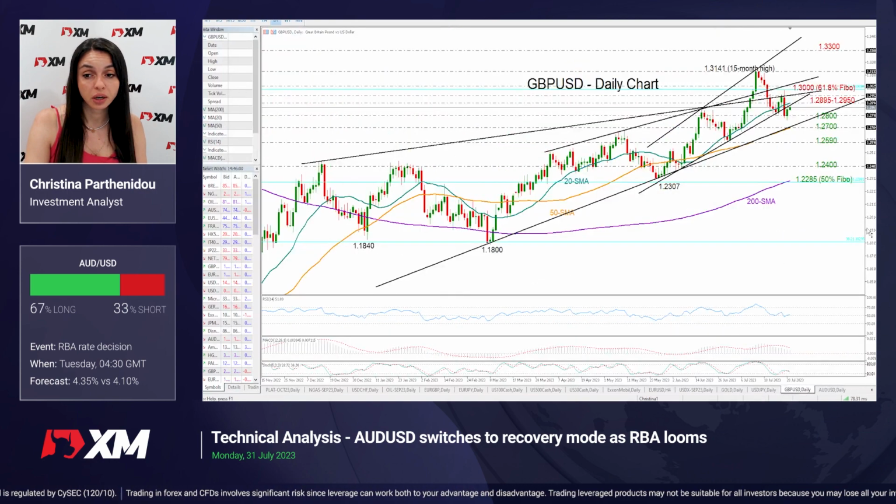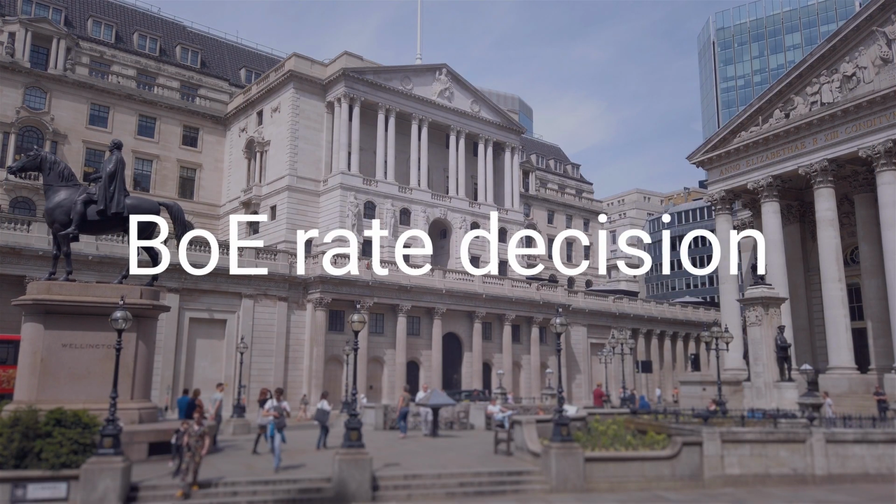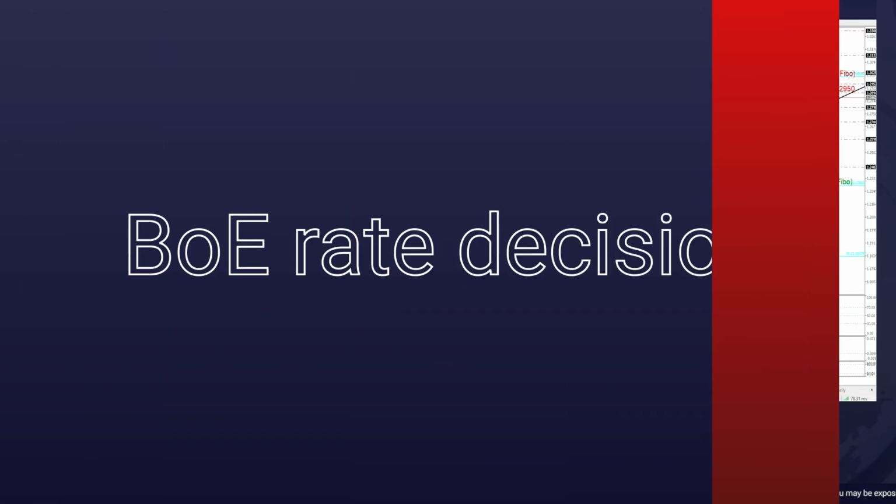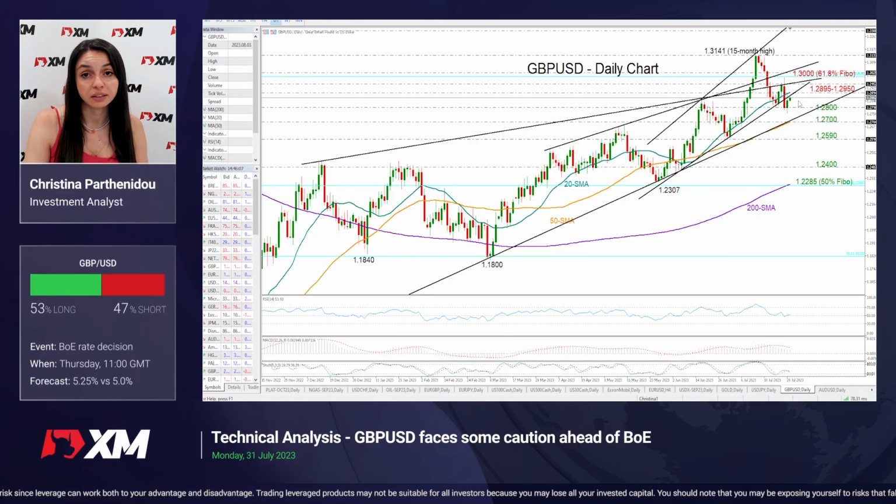Now turning to pound dollar and the Bank of England's rate decision. The central bank is expected to raise interest rates, so that seems to be a done deal this week. But how big that rate increase will be, that's still questionable. Investors are between a 50 basis point and a 25 basis point rate increase, with futures markets providing a 60% probability for a 25 basis point rate hike. It could be another challenging session for the Bank of England.